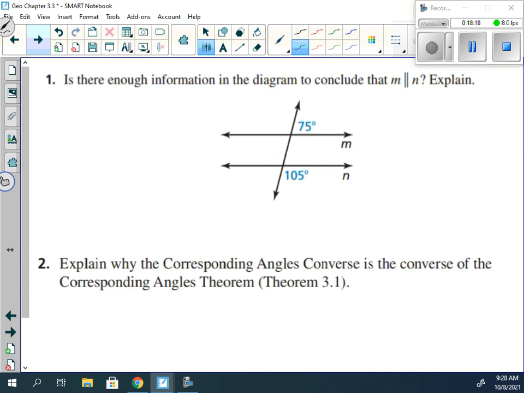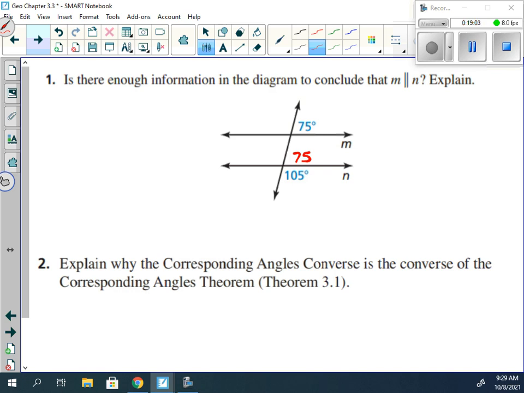Is there enough information in this diagram to conclude that the two lines are parallel? Well, 75 and 105 are not corresponding angles. They're not alternate interior or alternate exterior angles. So they do add up to be 180. Now, one thing I can say as well, the angle above 105 is 75, because two angles that make a straight line will add together to be 180, because that's the definition of a linear pair.